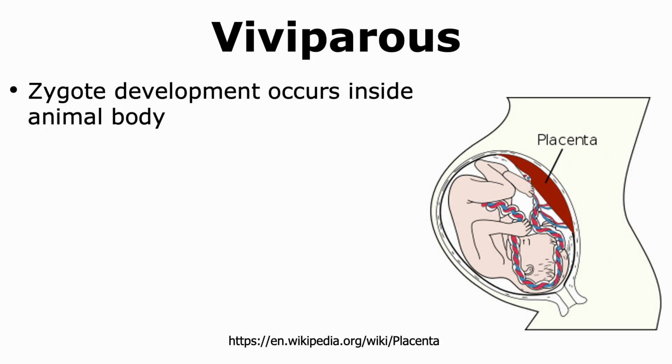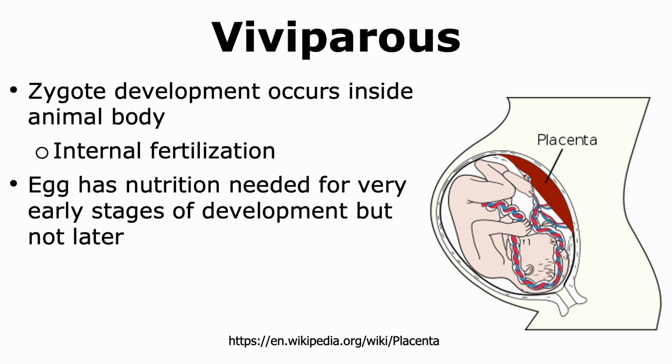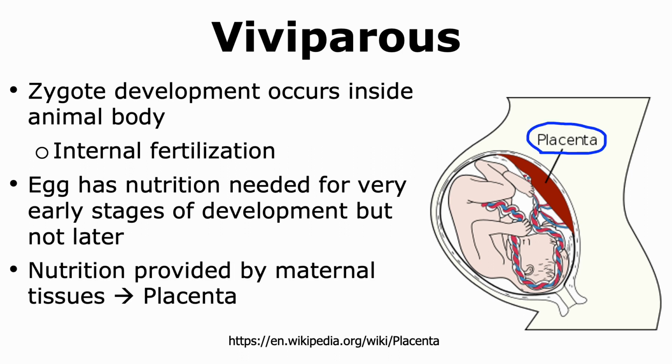On the other hand, viviparous animals are those where the development of the zygote occurs inside the body of the animal. All viviparous animals show internal fertilization. The eggs of these animals have enough nutrition for very early stages of development, but not enough to complete the development of the organism. Thus, nutrition has to be provided by maternal tissues, and this is normally done by the placenta, which is a mixture of maternal and fetal tissue.